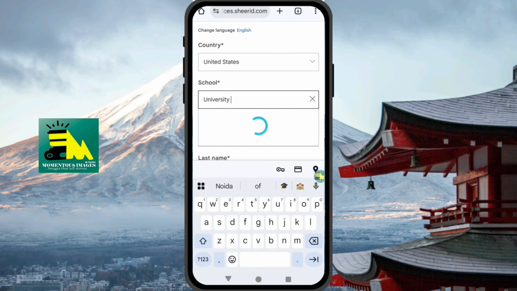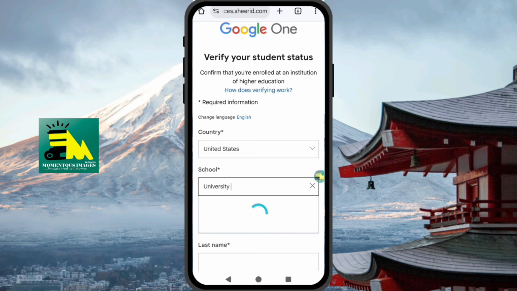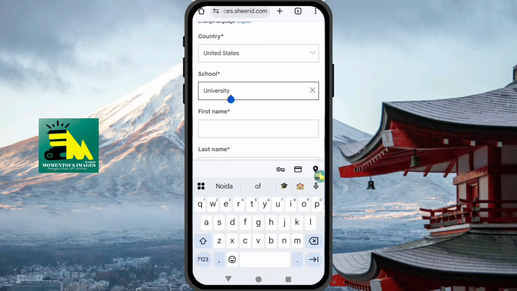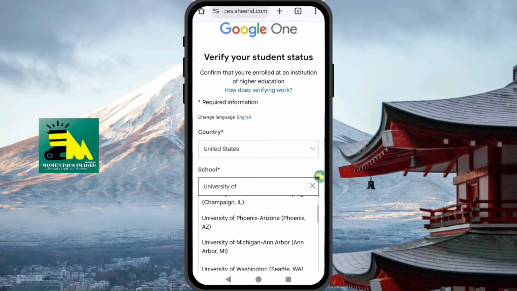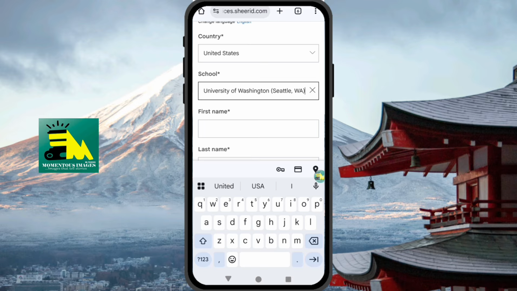I'm going to choose the University of... let me see, it's loading. University, okay, sorry, let me choose University of Washington.